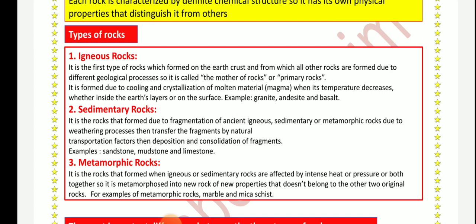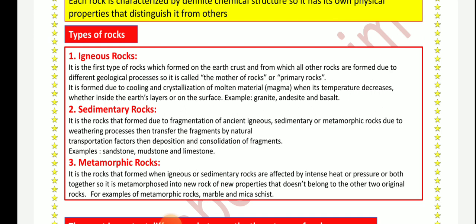It is formed due to cooling and crystallization of molten material, magma, when its temperature decreases, whether inside its layer or on the surface. So, igneous rocks are formed from molten material, from magma, when the temperature decreases. The formation of these rocks may be inside Earth or on the surface of the Earth. For example, granite, andesite, and basalt.